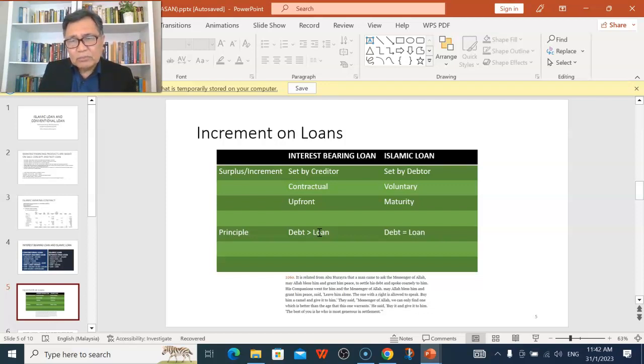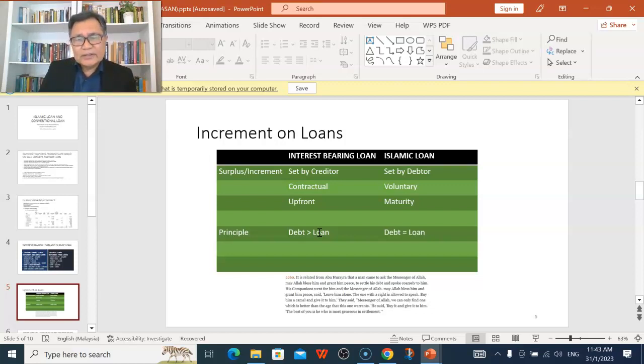Even though the Islamic loan may command some increment due to the Sunnah, the nature of the increment is very different from the nature of increment in the interest-bearing loan, whereby the Islamic loan provides a lesson to us to be benevolent. When we are benevolent to the borrowing party, then there is some form of return that will appear from the loan in terms of the increment that is much encouraged by our Prophet ﷺ.